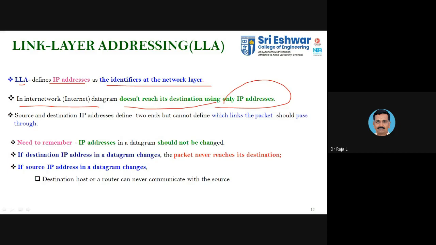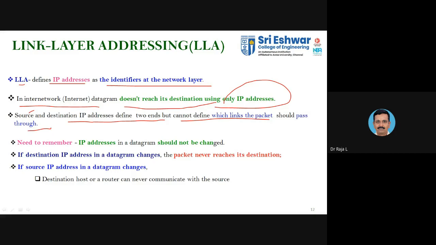Okay, the source and destination IP addresses define the two ends. You have the IP address associated with the source and destination, but it cannot define the link the packet passes through. So if you want the link process, it has to be done only with the MAC. As I told, only with the help of the MAC and the logical link control can you link the two nodes.